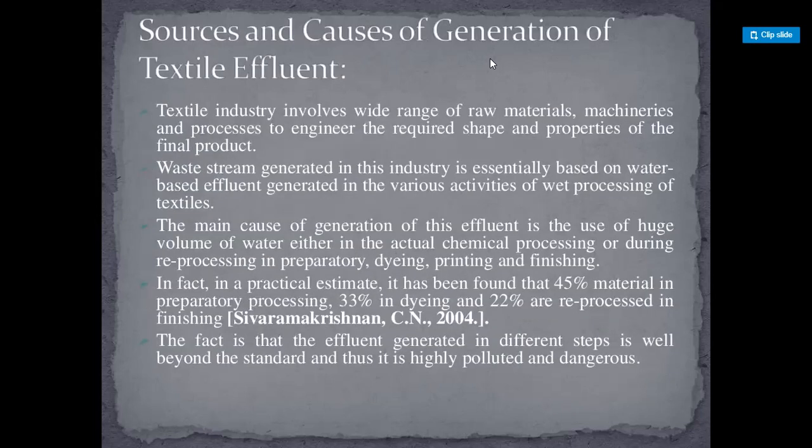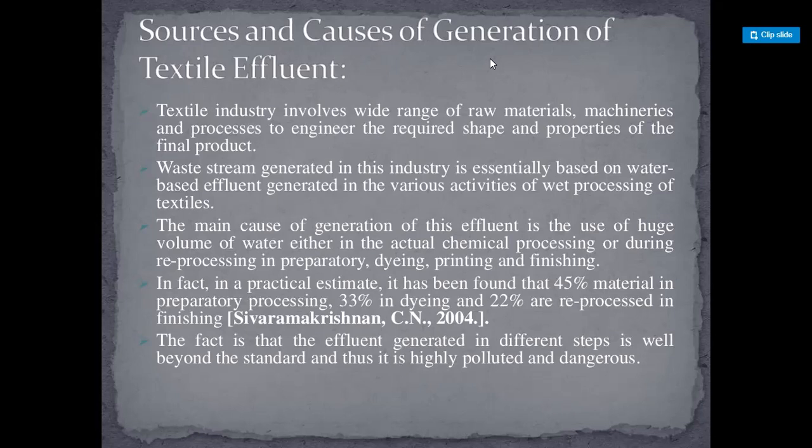Sources and causes of generation of textile effluent. The textile industry involves a wide range of raw materials, machinery, and processes to engineer the required shape and properties of the final product. The waste stream generated in this industry is essentially water-based effluent generated in the various activities of wet processing of textiles.